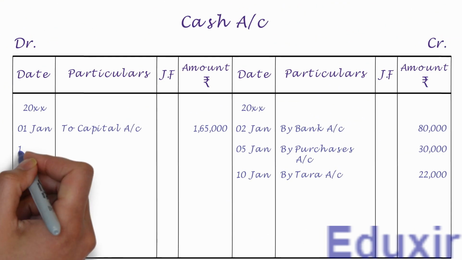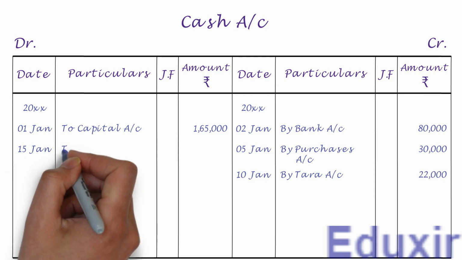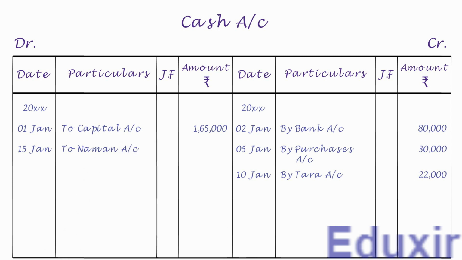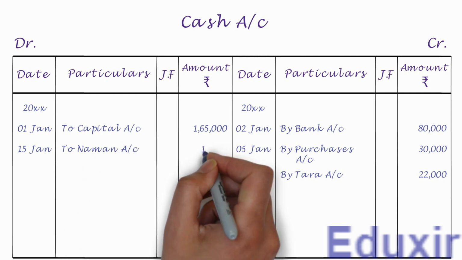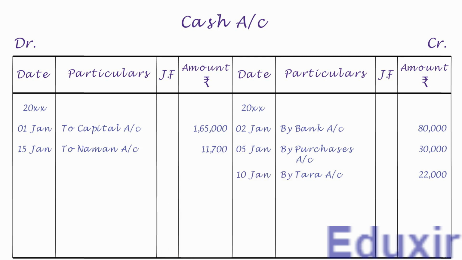Let us first write the date in the date column. We need to write to Naman account into the particulars column. Let us write the debit amount of 11,700 rupees into the amount column. With that, we have completed the posting of this journal entry into the cash account. Let us now take up the next entry.